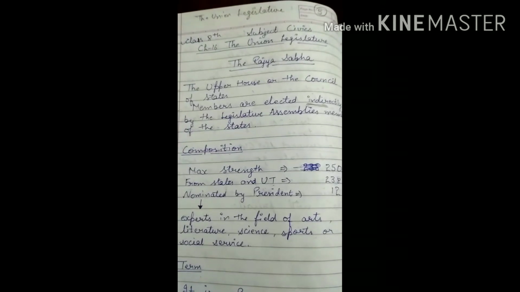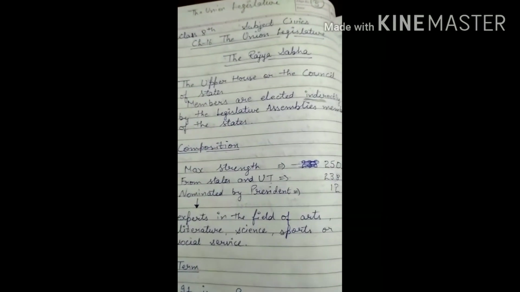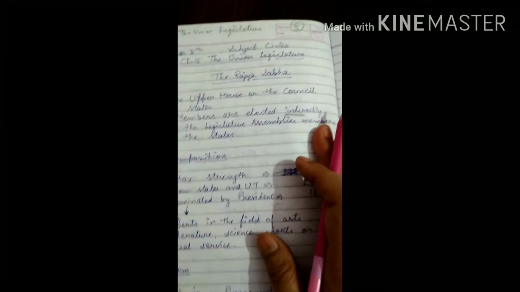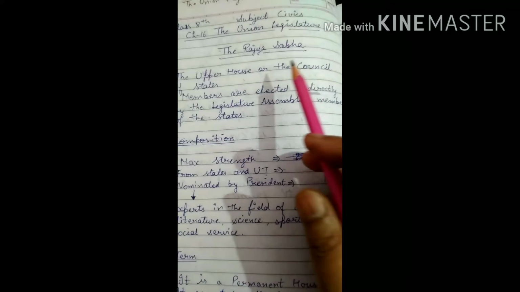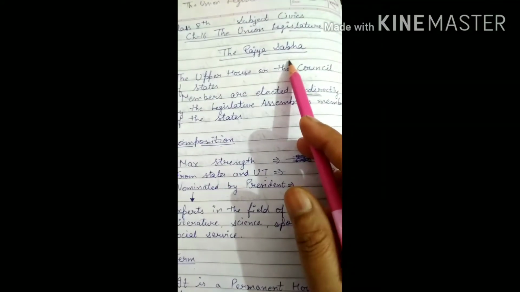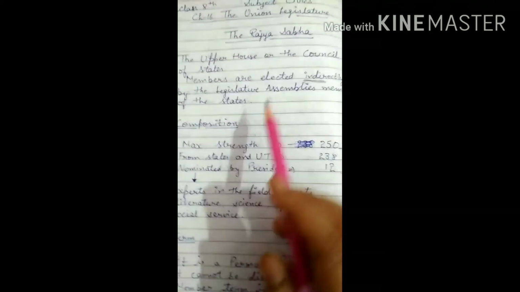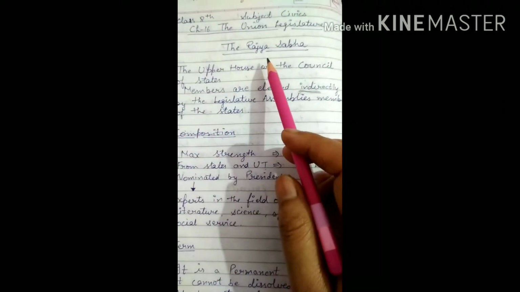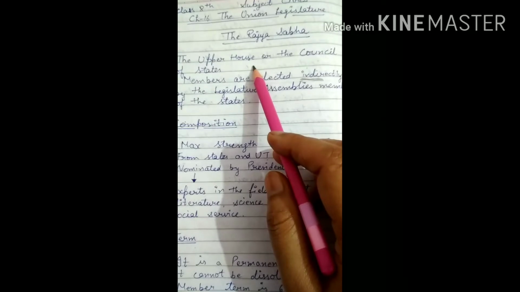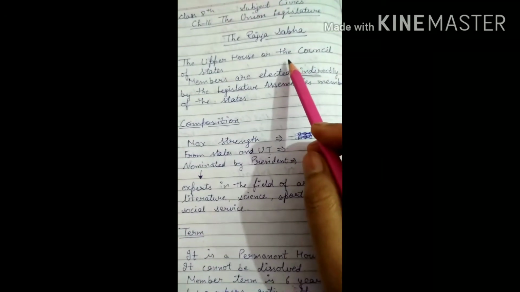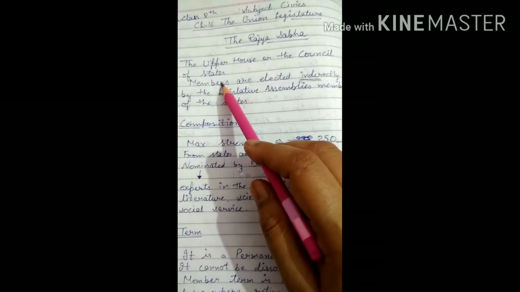Hello 8th class students, this is my second video, a revision video of chapter number 16, the Union Legislature, and in this I will discuss the Rajya Sabha and the functions and powers of the Indian Parliament. First of all, I come to the Rajya Sabha. Rajya Sabha, students, is an upper house. It is the upper house of the Indian Parliament, and it is also called the Council of the States.